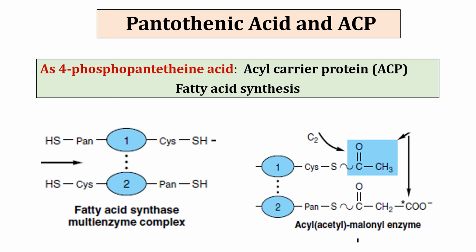So on this thiol group of 4-phosphopantetheine, the malonyl group is attached, and it accepts acetyl groups and other acyl groups during chain elongation of fatty acid. In each cycle of chain elongation, the malonyl group is attached to 4-phosphopantetheine of acyl carrier protein. So, for addition of 2 carbons in the fatty acid chain during elongation, that malonyl group gets attached to phosphopantetheine of